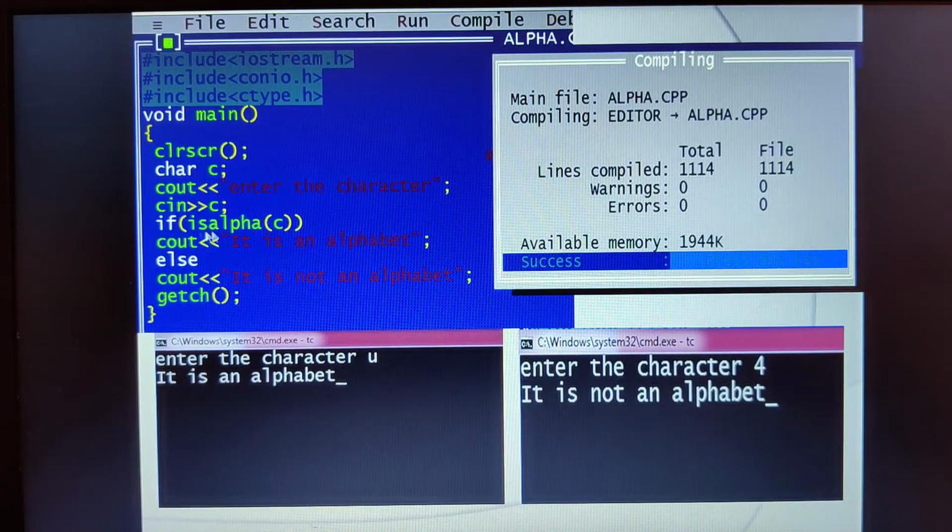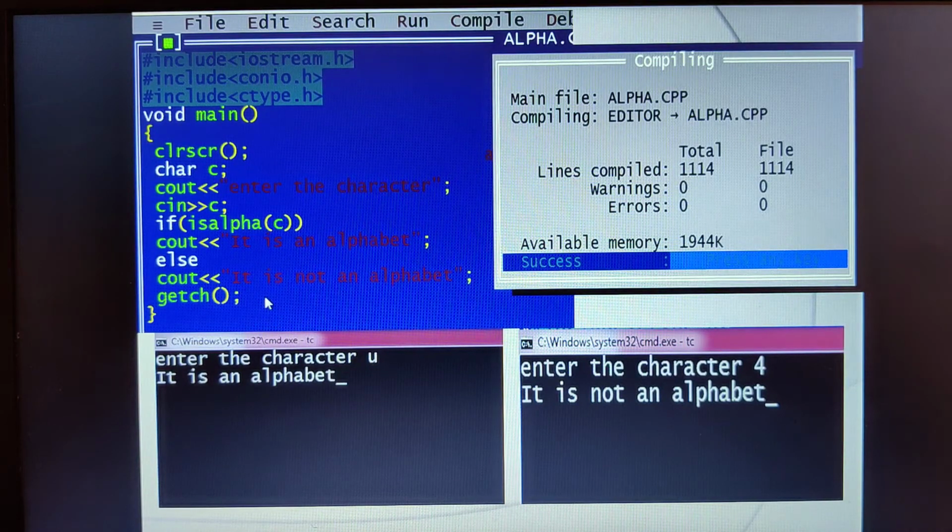Remember, this is the if condition. If this condition is true, then the true part of the statement will be executed. Else the false part of the statement is executed. In the bracket, we are trying to check whether the entered character is an alphabet or not.